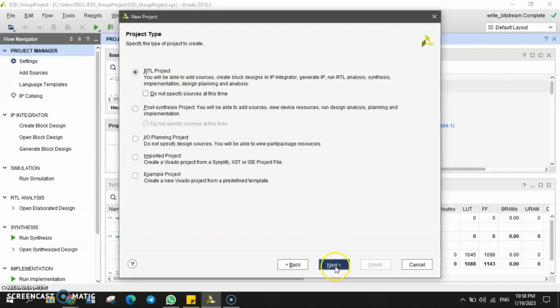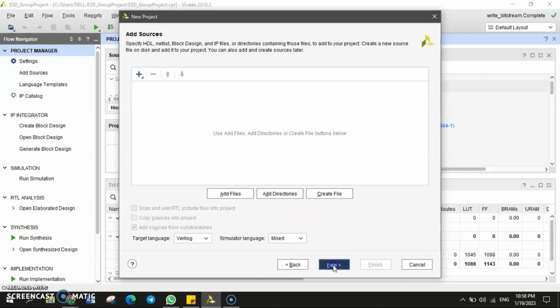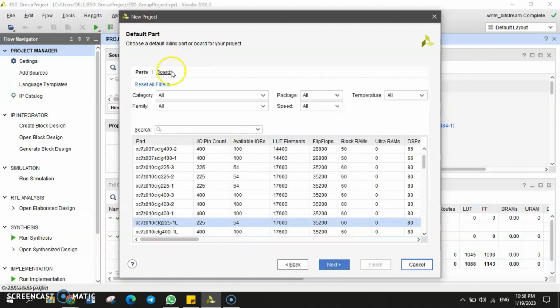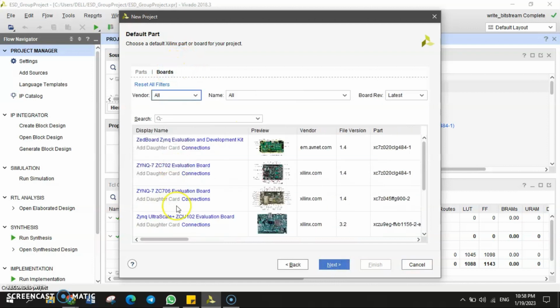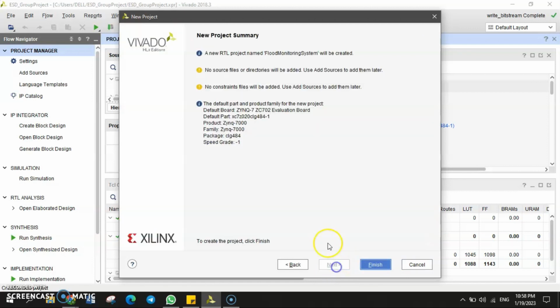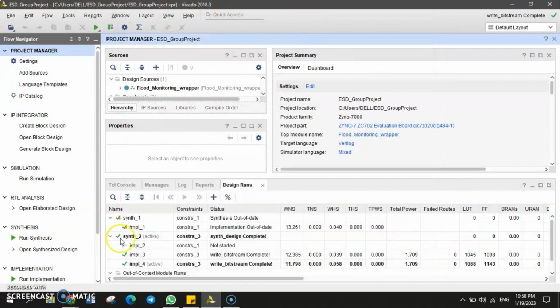Here we choose the RTL project. Here we just click next, and the board we use is the Zynq 7 ZC702. So here, after we click finish, I already created the file, which is this one. After we created the file, it will display like this. Next, we will try to create the block diagram.